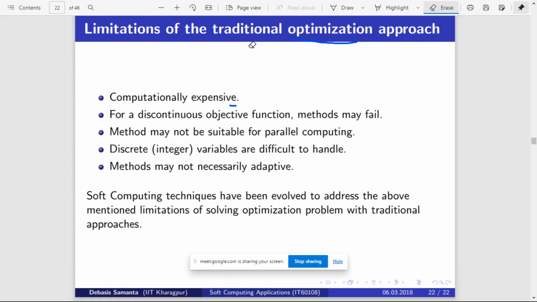Probably you might have learned a course on optimization techniques, where you learned traditional optimization, that is, using mathematics, how can you find the optimum value of a problem, right? The optimum value can be either a maximum value or a minimum value, that depends on the type of problem.